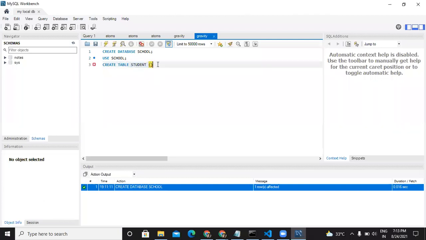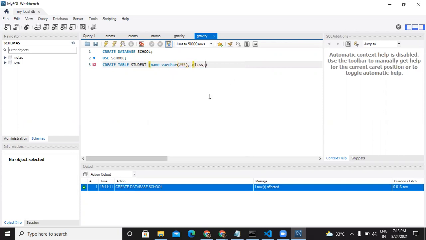Okay, so we're looking at how to create a table, right? We want to create a student table, and in the brackets we need to give the fields that the student table will have. So let's say I want the student to have a name, which will be a variable character, which essentially means a string. The maximum length of the string will be 255, not more than 255 characters.